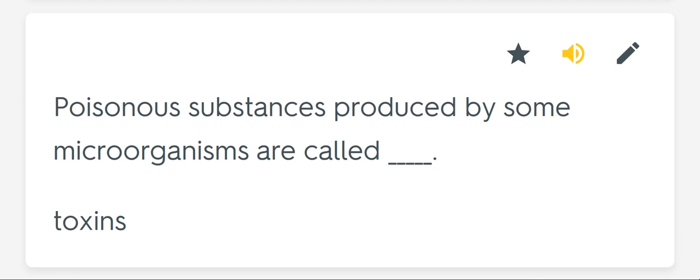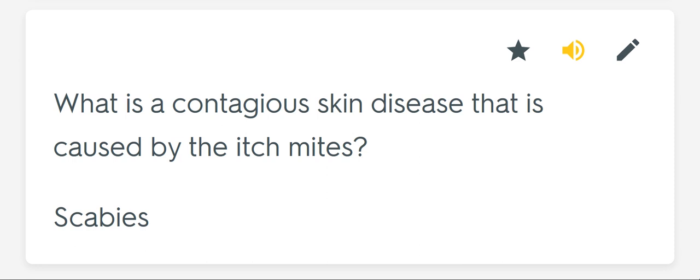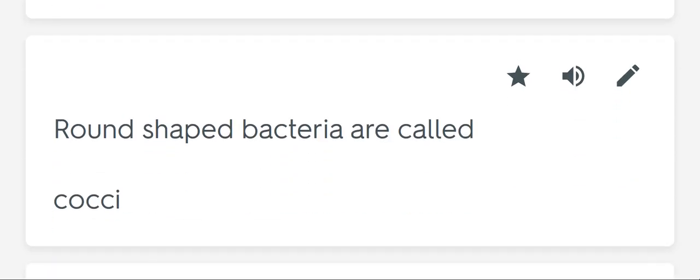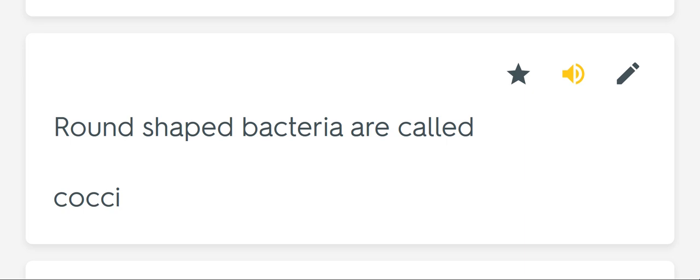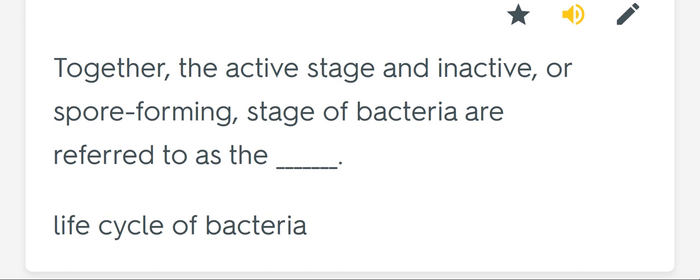Poisonous substances produced by some microorganisms are called blank toxins. What is a contagious skin disease that is caused by the itch mite? Scabies. Round-shaped bacteria are called cocci. Together, the active stage and inactive or spore-forming stage of bacteria are referred to as the blank life cycle of bacteria.